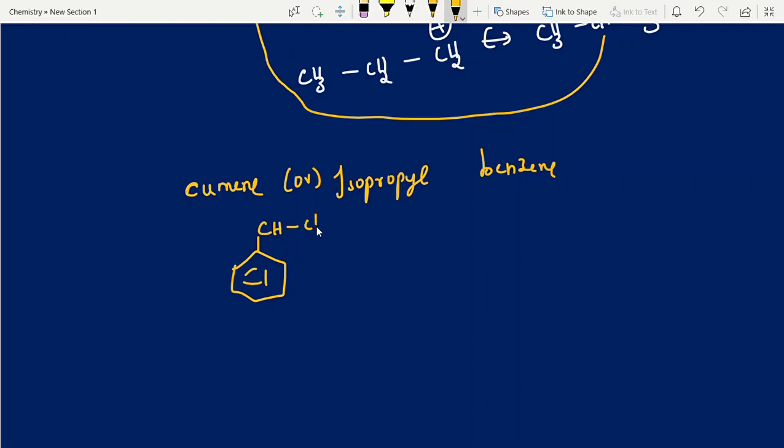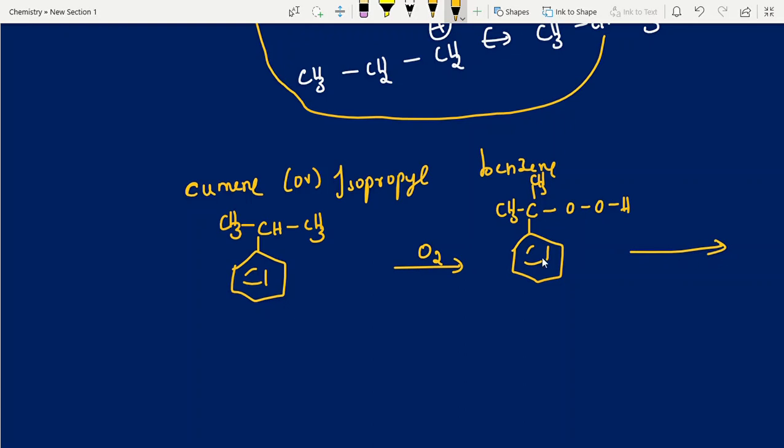Just now we have taken this. See how easily we can write the product. First, air: in the presence of air, oxidation occurs. As it is, you can write the 2 methyl groups, no change. But instead of the hydrogen, you write 2 oxygens and OH. I am not removing anything. The CH3 groups are arranged like this, and there is no direct CH bond, just the addition of 2 oxygens. Then after hydrolysis, what will you get? Migration. So you will get phenol OH, and the byproduct is acetone.